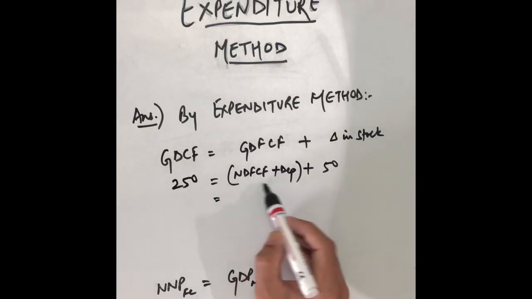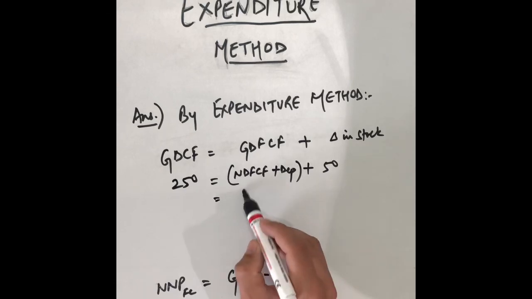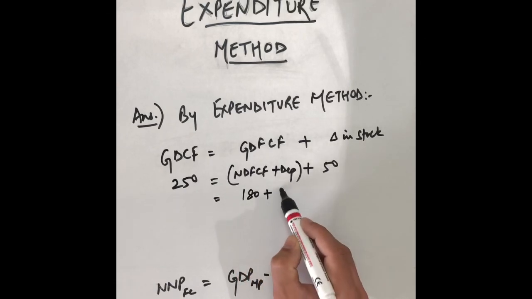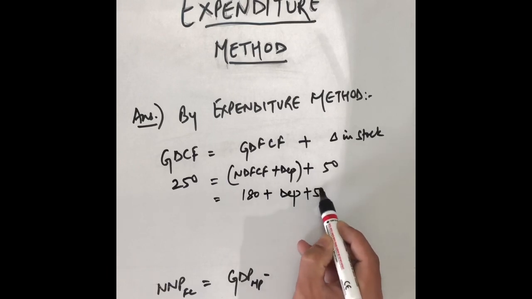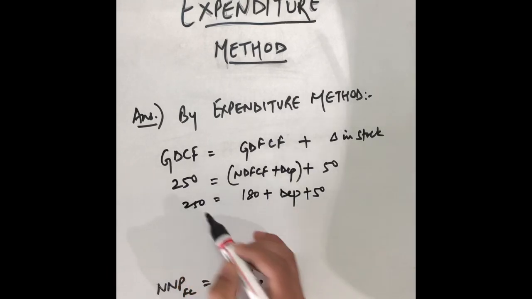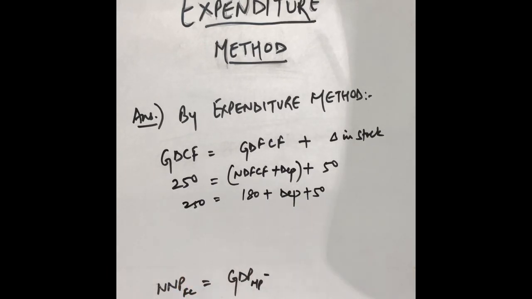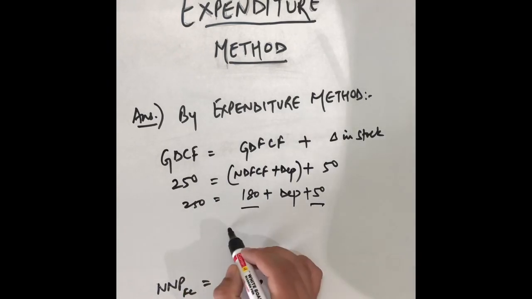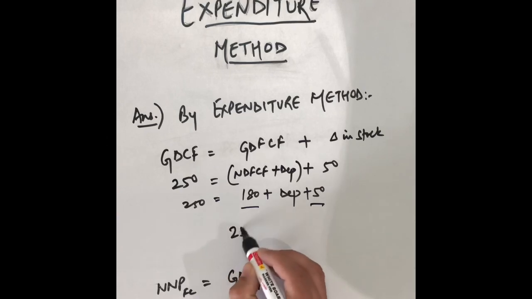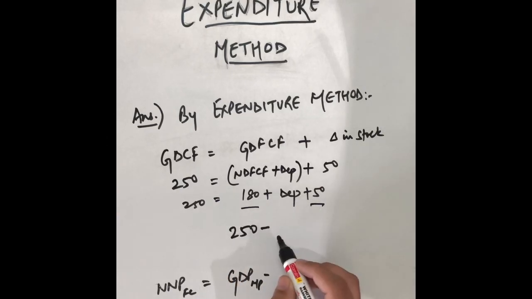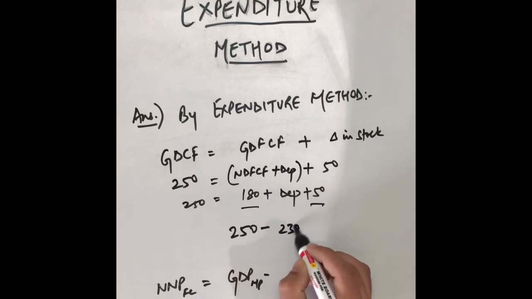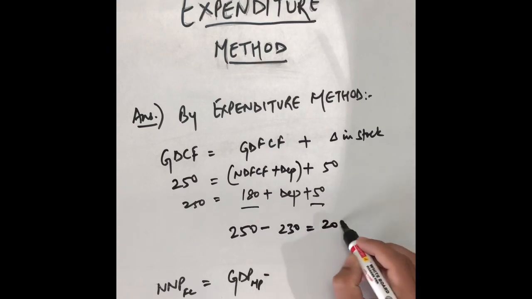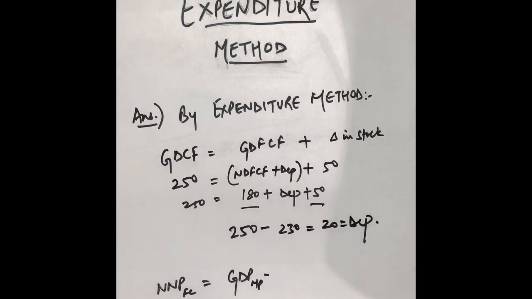Now putting the value of NDFCF, this is 180 plus depreciation plus 50 equals 250. Now can we find depreciation? Yes. Add them and then subtract from GDCF. 250 minus 180 plus 50, 230, equals 20. So this is the depreciation.